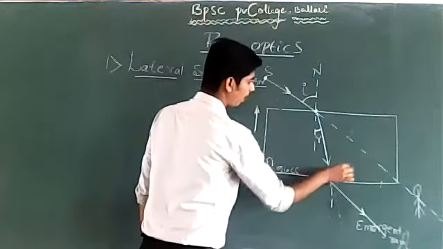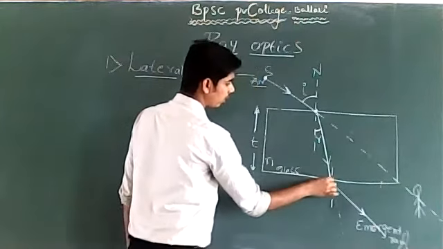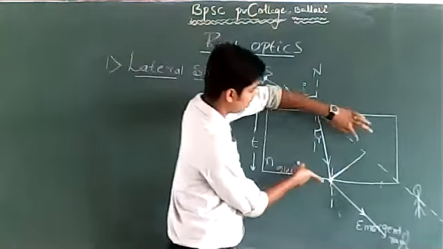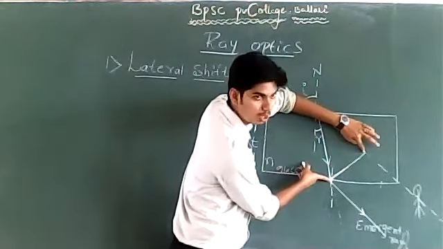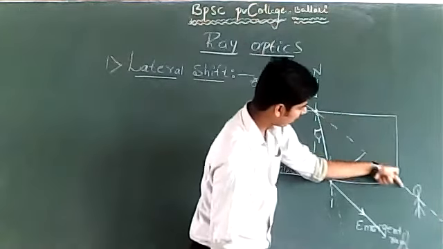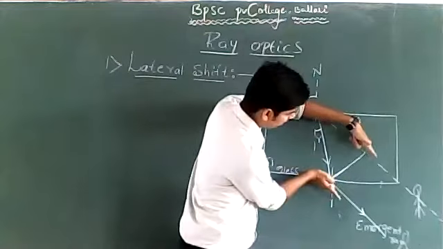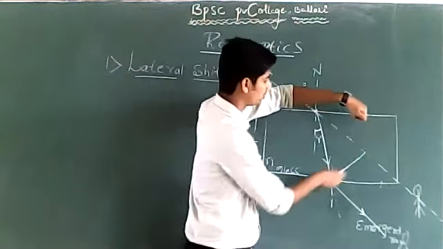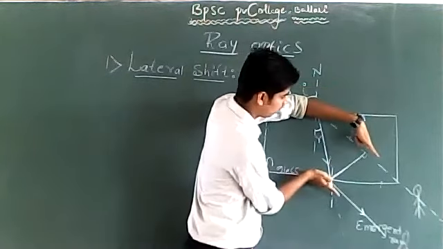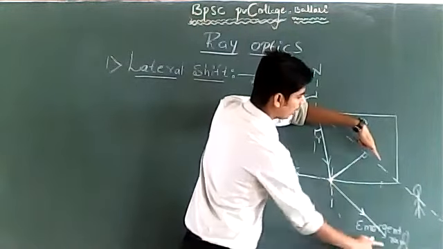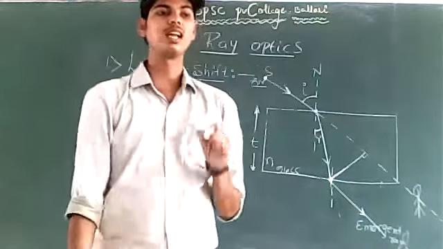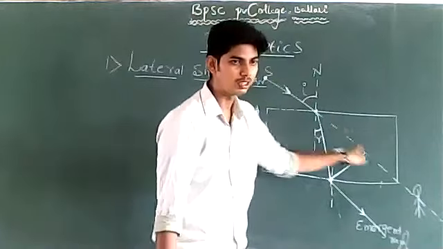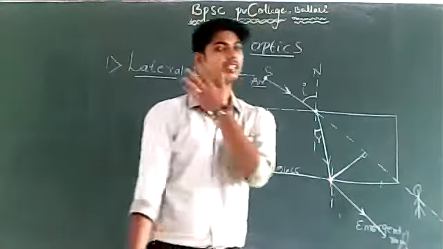If I draw a perpendicular from the incident ray extended to the emergent ray, this is the perpendicular distance between the incident ray extended and the emergent ray. This perpendicular distance between the incident ray extended and the emergent ray is called the lateral shift.